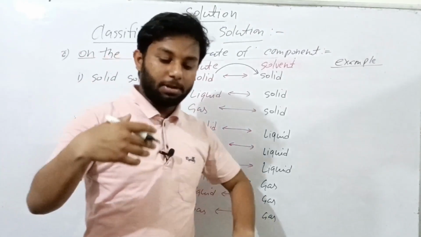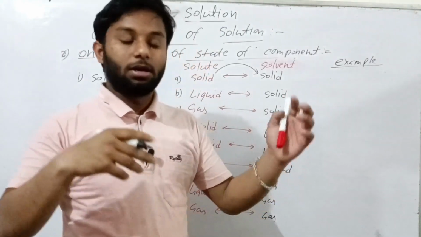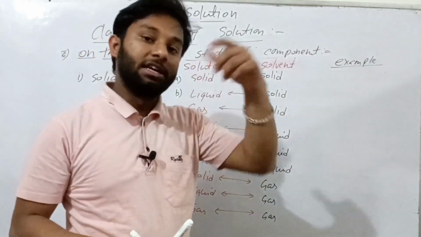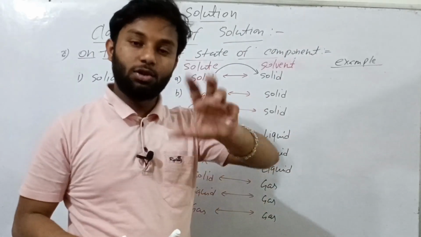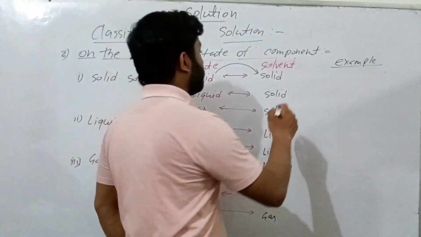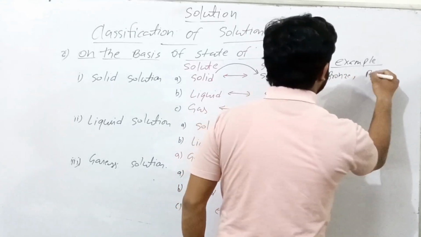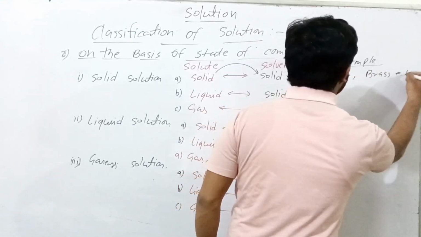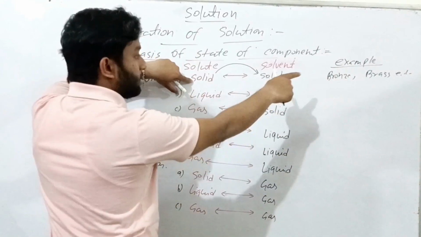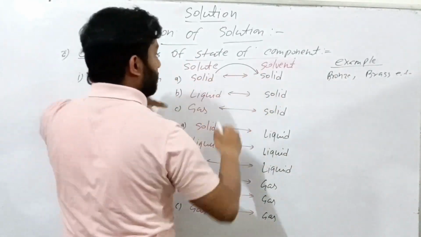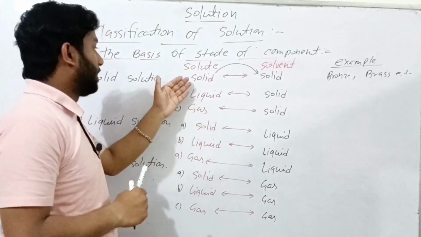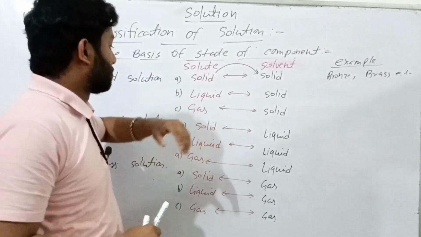Just think of an example where you mix solid into solid, just like bronze, brass, etc. In bronze and brass we use solid solution.